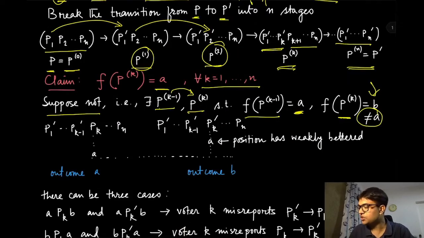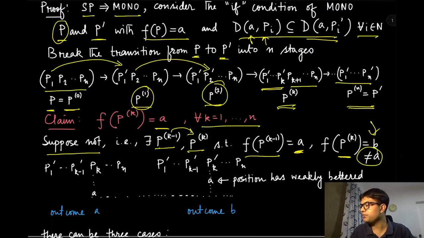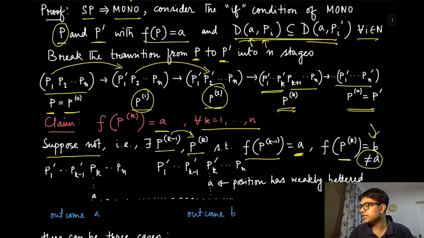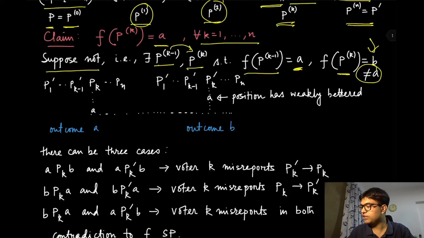So what is going to happen now? One important thing is that because from P to P prime this dominated set has weakly increased, that means whenever we look at the transition from P(k minus 1), this is the preference profile P(k minus 1), and this is Pk. That's how we have defined it.